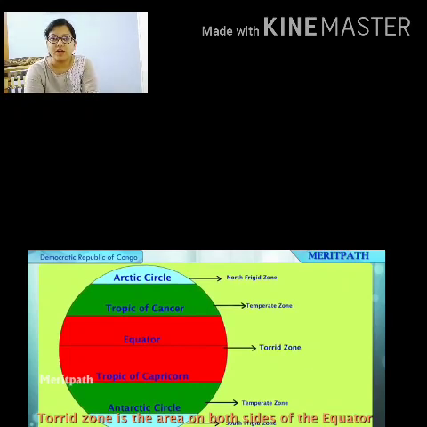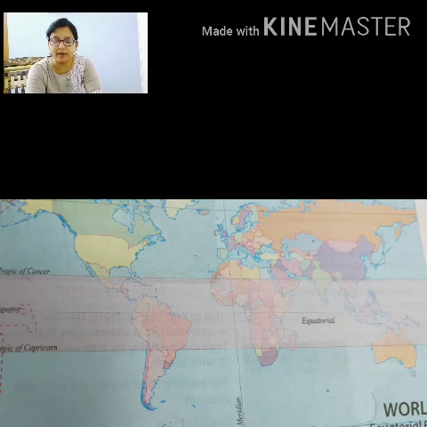In the last chapters you had studied some important lines of latitudes, like we had Tropic of Cancer, Tropic of Capricorn, and in between that we had equator. So the region between the Tropic of Cancer and the Tropic of Capricorn, which is shaded as pink in the diagram in your book in map 4.1, that part is your equatorial region.